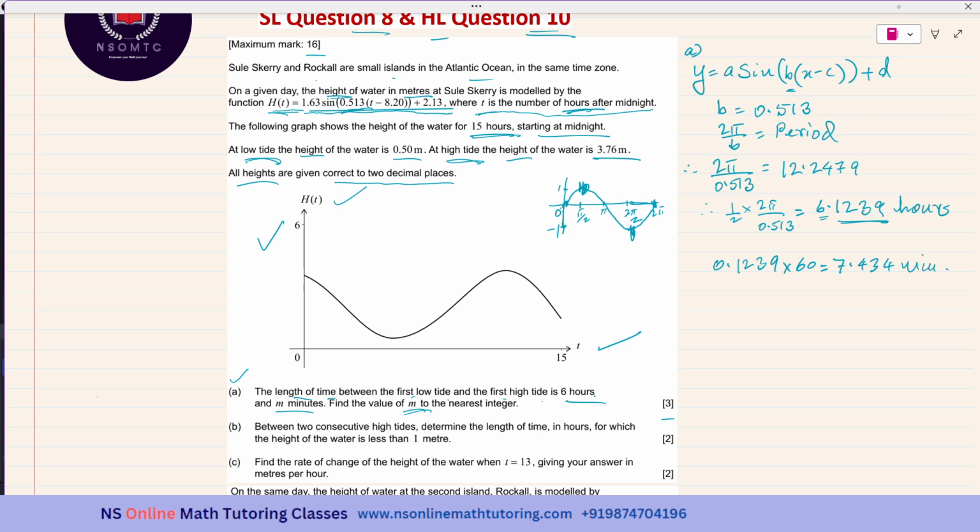They are asking us to give the value of m to the nearest integer. Since it is 7.4, it is not 5 or more than 5, so I'll be taking the value of m as 7. Therefore m is equal to 7 minutes.